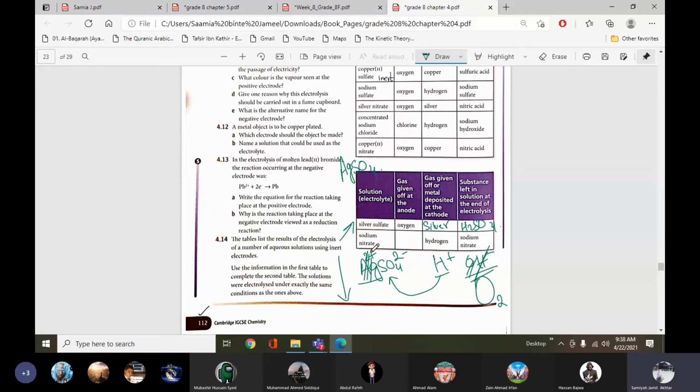And for this one, sodium nitrate. Oxygen, again oxygen, because the nitrate will not be discharged. Hydrogen is produced and oxygen. You just have to see the thing which is already written, and the other thing will come in the empty box.